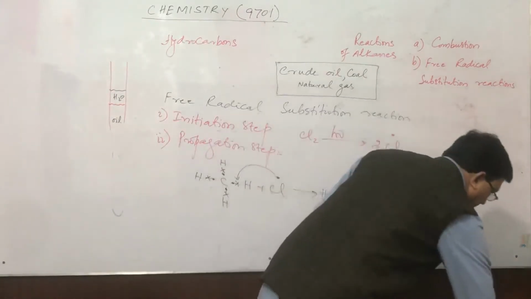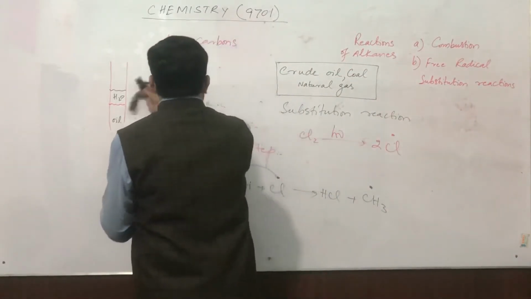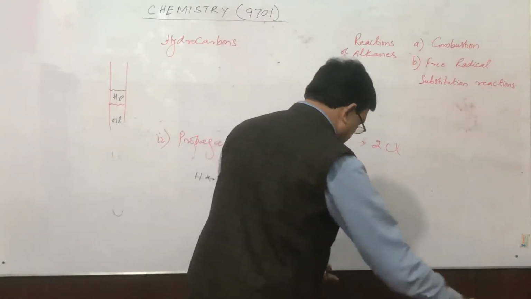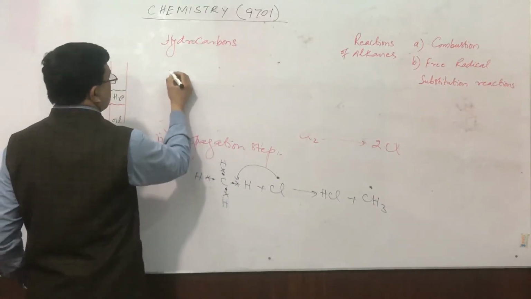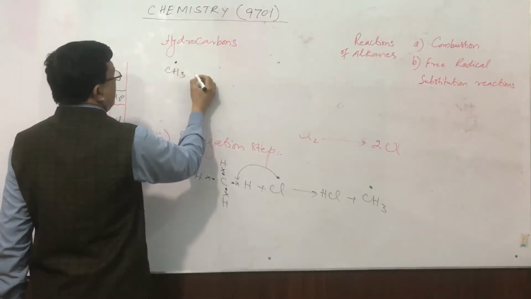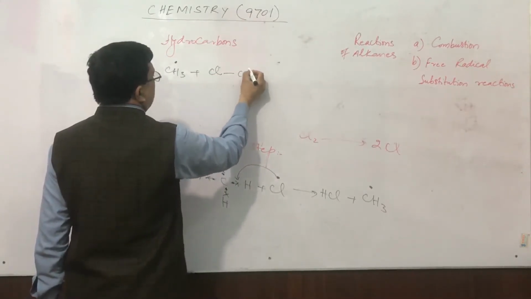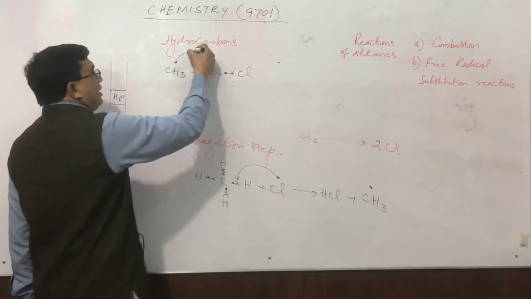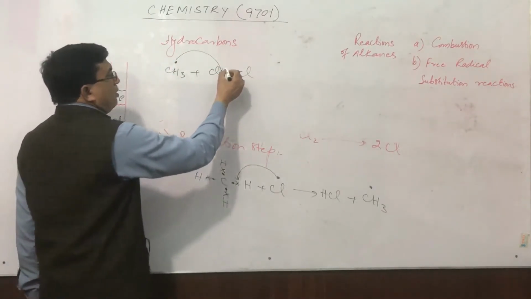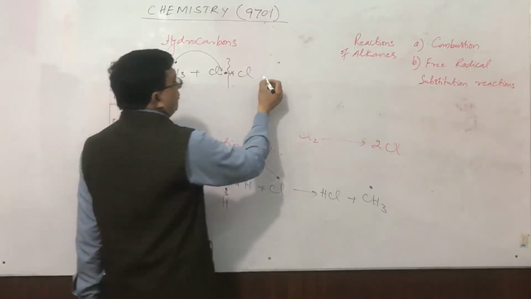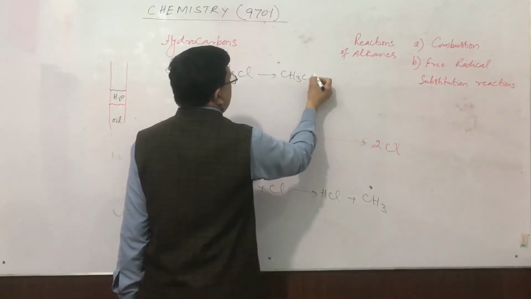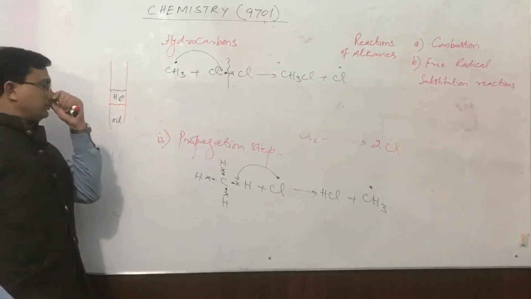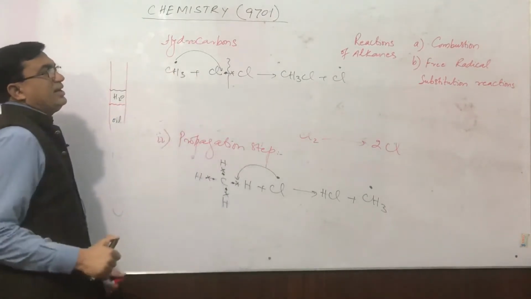Now, in the next step, what do we get? In the next step, this methyl free radical attacks a chlorine molecule, which contains 1 pair of electrons. When methyl attacks one of the chlorines, the bond will break from here. What will be the product? The product will be CH3Cl plus Cl. The methyl free radical is used up and a chlorine free radical is produced.